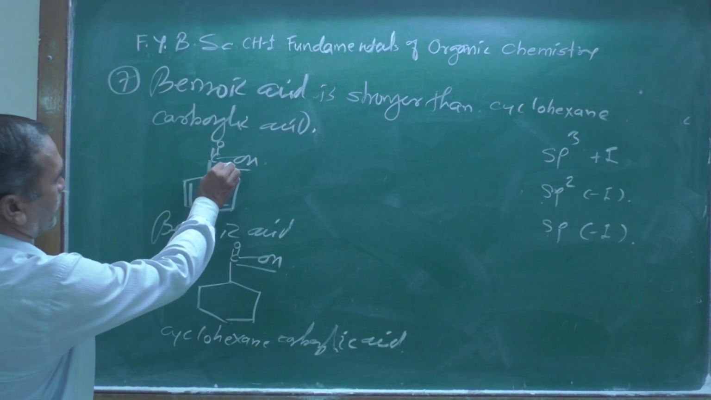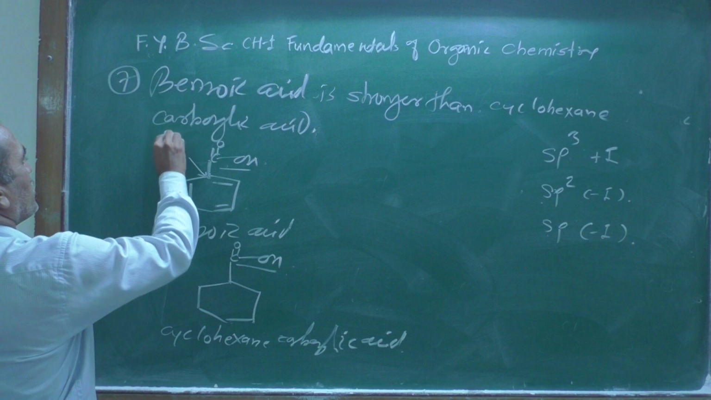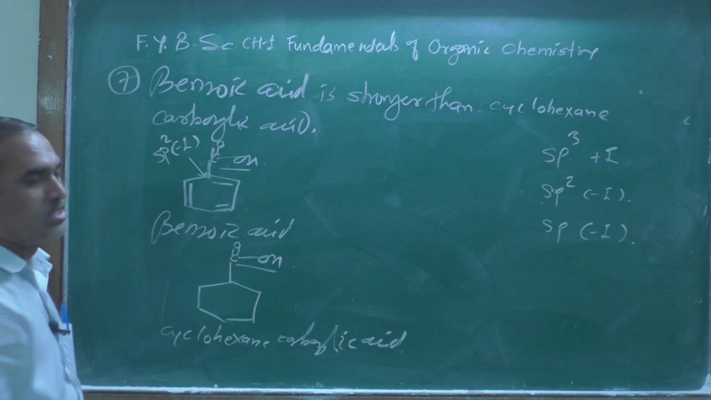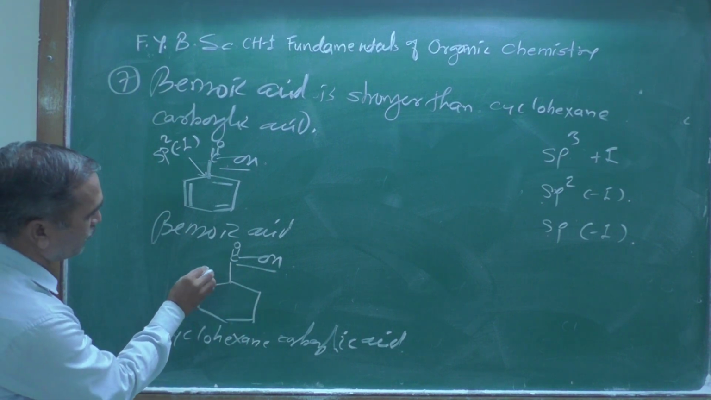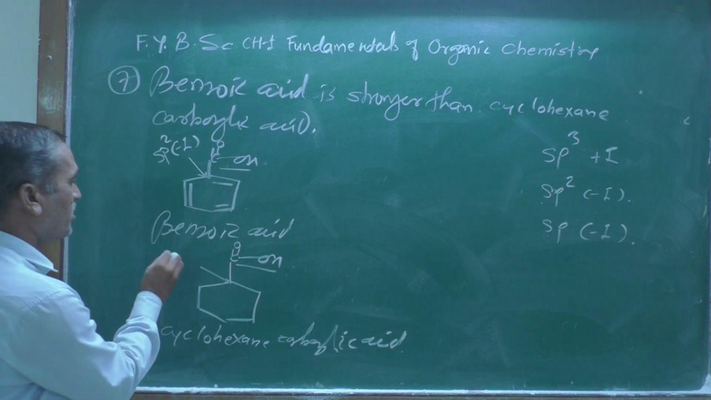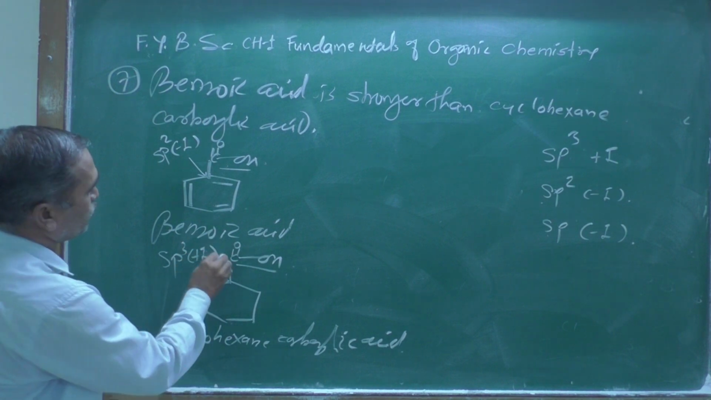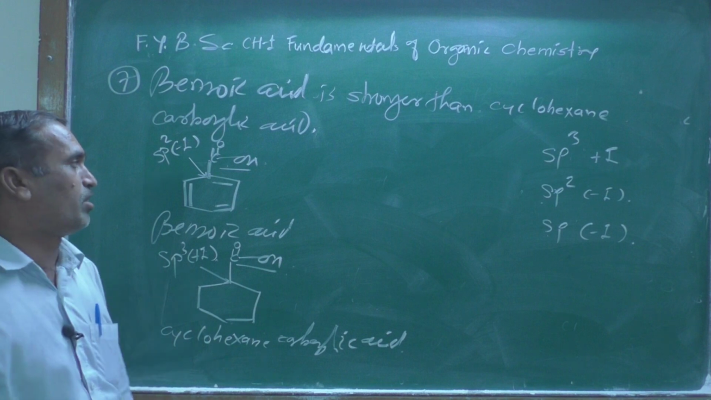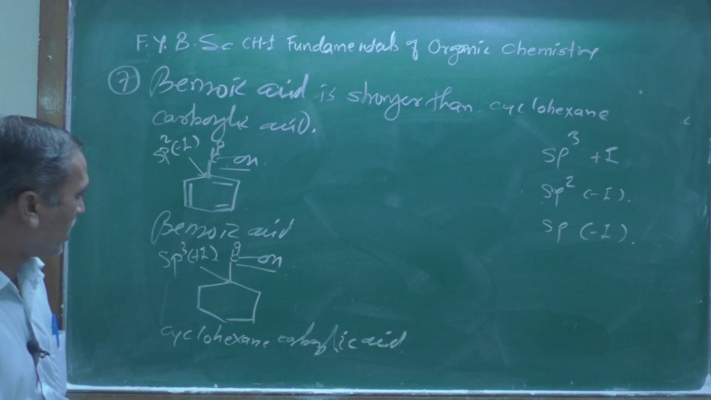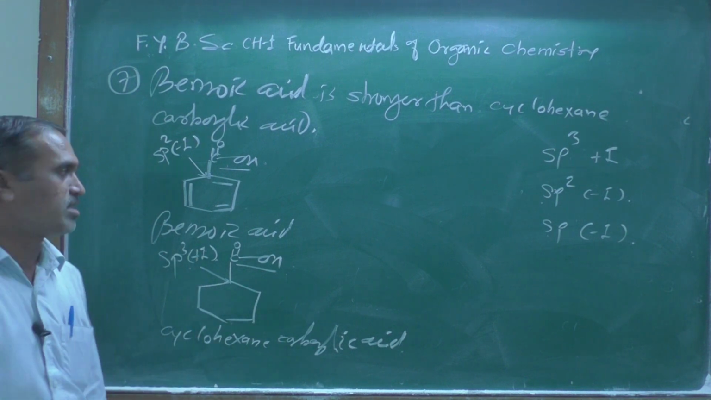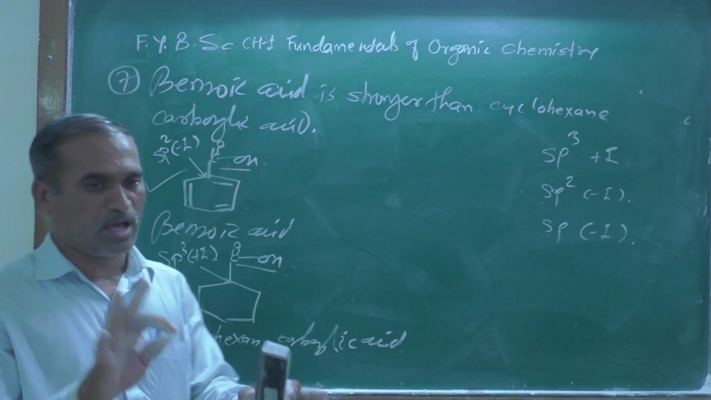Now find out, here the carboxylic group is attached to this carbon atom, and this carbon atom shows sp2 hybridization and therefore exerts a minus I inductive effect. Similarly, if you look at this one, this carbon atom is sp3 hybridized, and it shows a plus I inductive effect. In general, we know that minus I inductive effect increases the acidity, whereas plus I inductive effect decreases the acidity, and therefore benzoic acid is stronger than cyclohexane carboxylic acid.